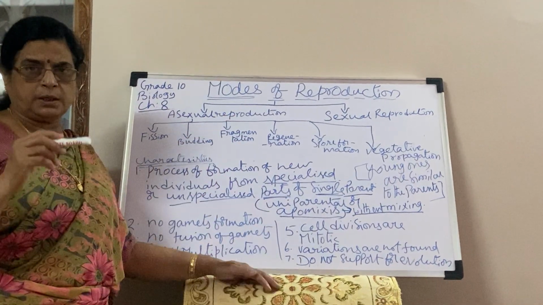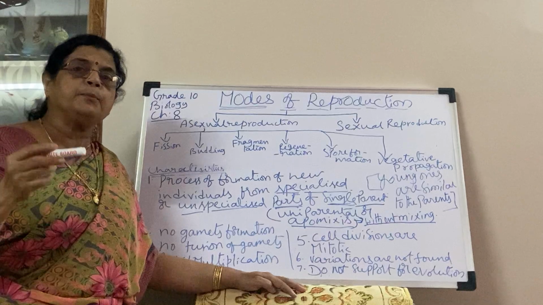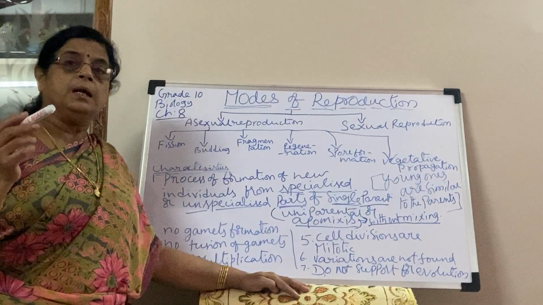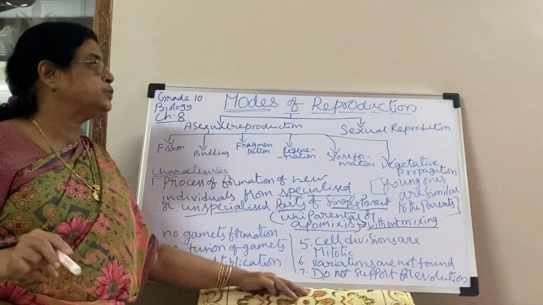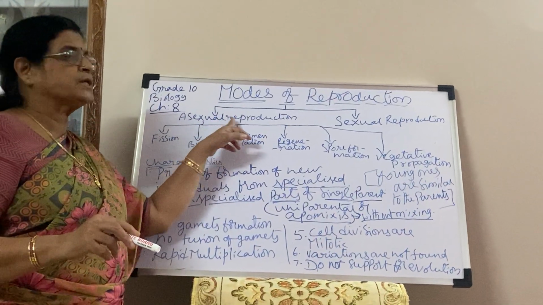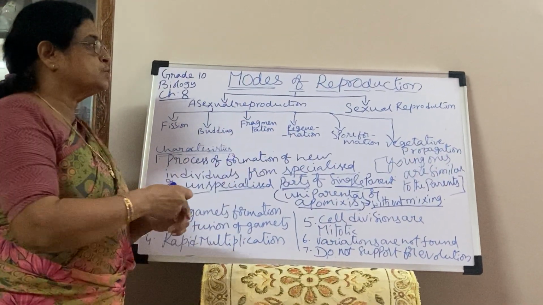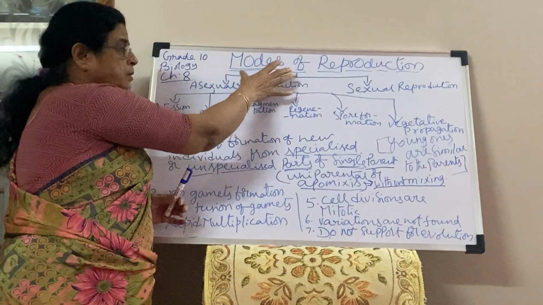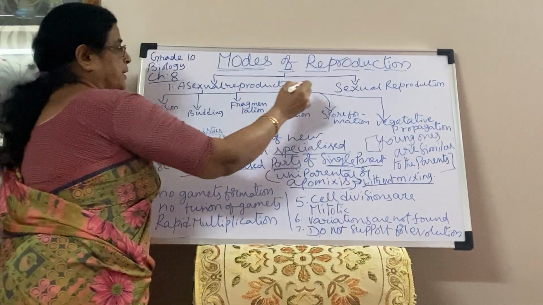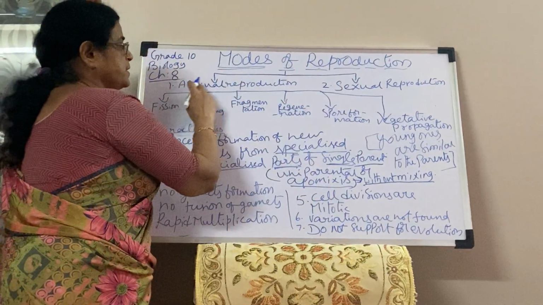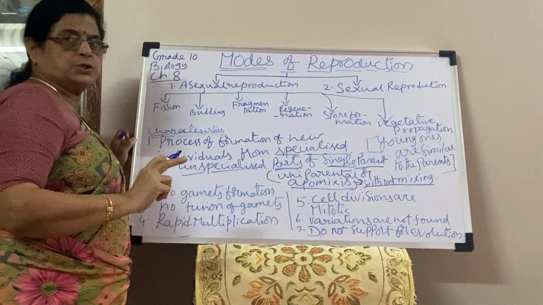In the lower organisms, where the reproductive organs are not prominently developed, they reproduce through the asexual type of reproduction. So coming to the modes of reproduction, there are mainly two: asexual reproduction and sexual reproduction.